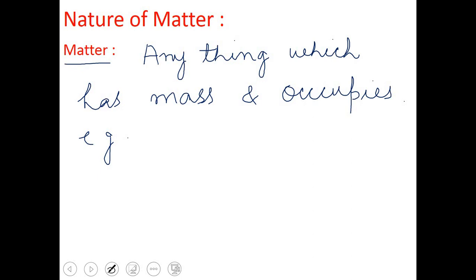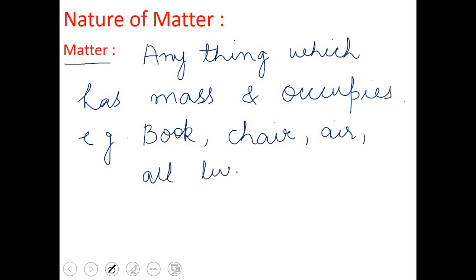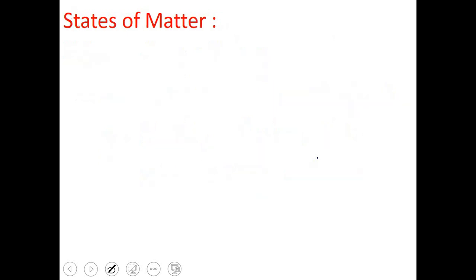Now I would like to discuss some examples of matter. There are enormous examples. Few I am going to mention here, like book is an example of matter. Chair, air we can write, all living beings. So all these are the examples of matter. All these are matter because they all occupy space and they have mass also.